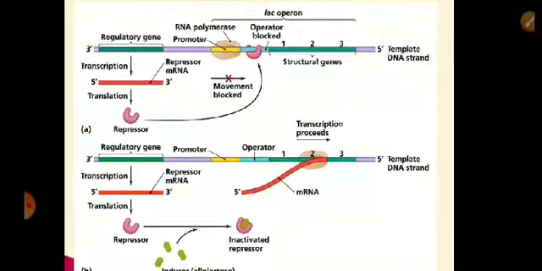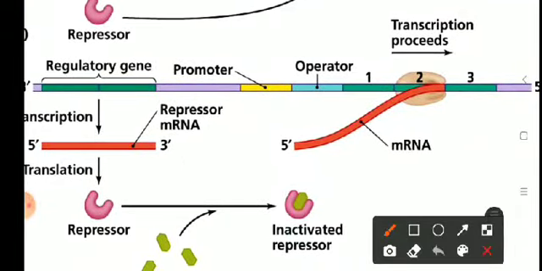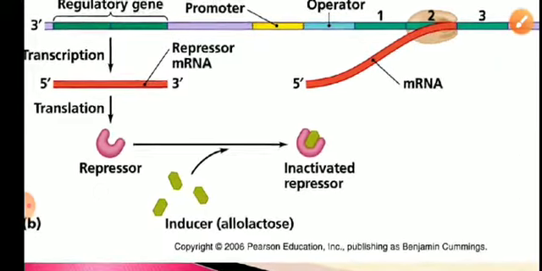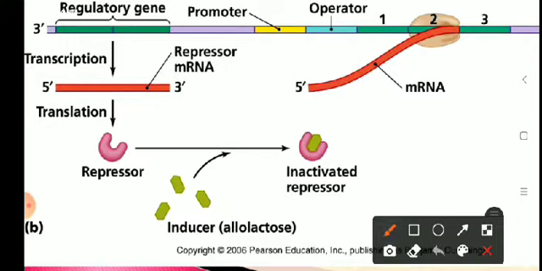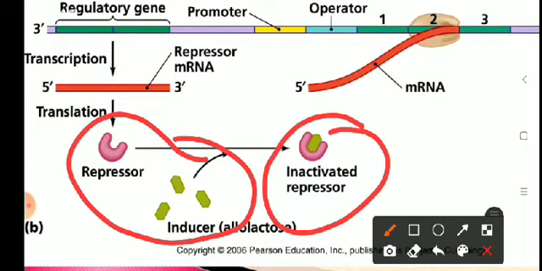Now, look at the second case. Here what happens? Regulator gene has produced the repressor protein. But the inducer molecule is present. Inducer is allolactose here. So the inducer molecule combines with the repressor, converts it into inactive form. How? Binding of inducer to repressor brings about conformational change in the repressor and it gets inactivated. Because it gets inactivated, it cannot bind the operator.